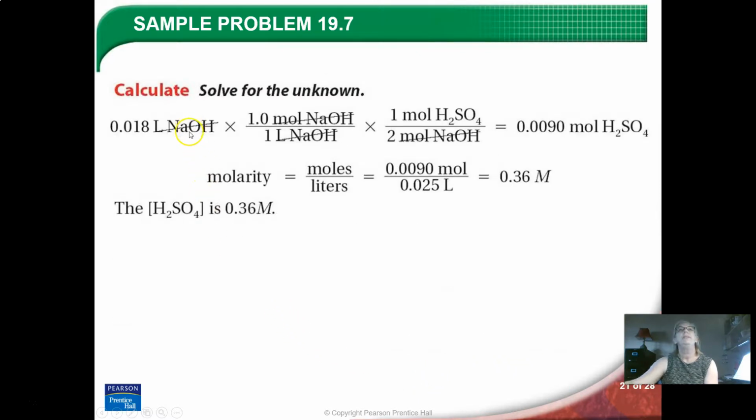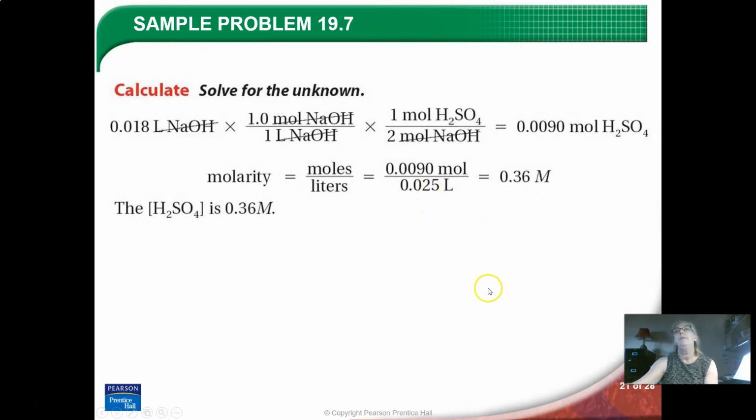So we start with the liters we used of sodium hydroxide. We had 18 milliliters. We change it to liters. We know the molarity, so that's going to give us moles of sodium hydroxide. Then in a balanced equation, we know it's a ratio of 1 to 2. And then we're going to figure out the moles of the sulfuric acid that we used. And then we have to divide by the liters of sulfuric acid that we used. We used 25 milliliters, which is 0.025 liters, and that will give us molarity.